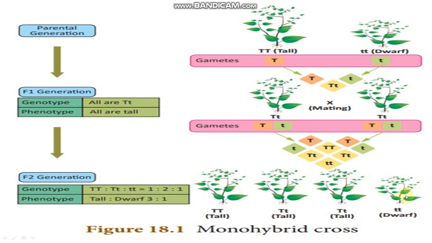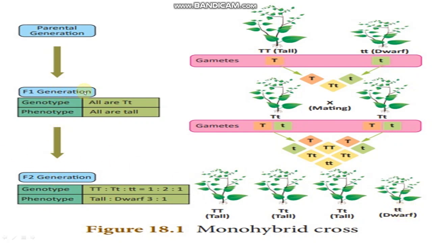So here we will see that phenotypically there is a 3:1 ratio. Tall to dwarf ratio is 3:1, but when we see it genotypically, the genotype ratio will be 1:2:1, right? 1 is the pure homozygous tall, 2 is not pure, it's heterozygous but it represents tall, and 1 is the pure homozygous dwarf genotype of the plant, right?